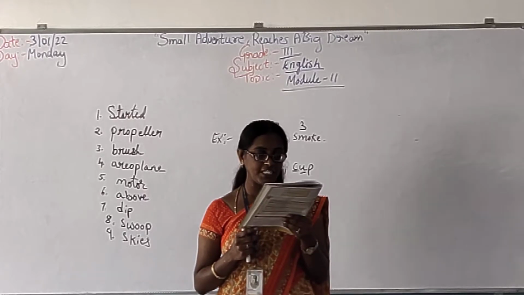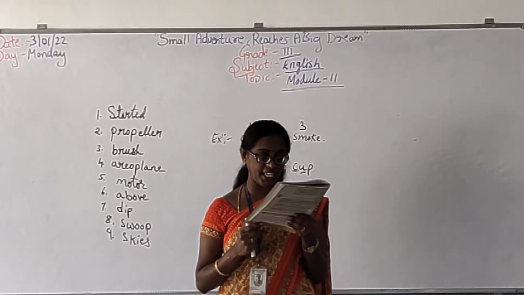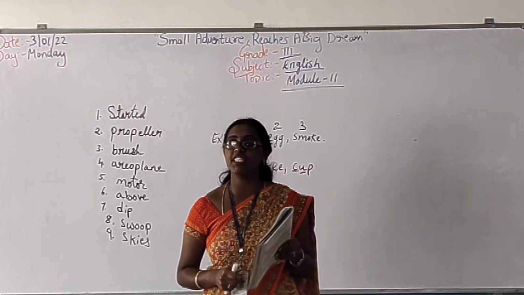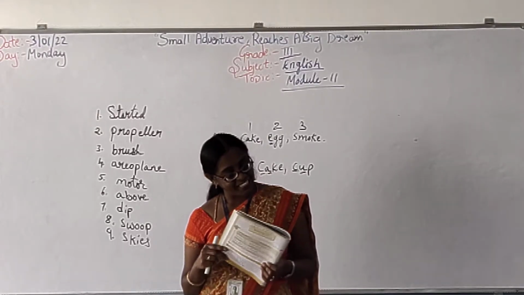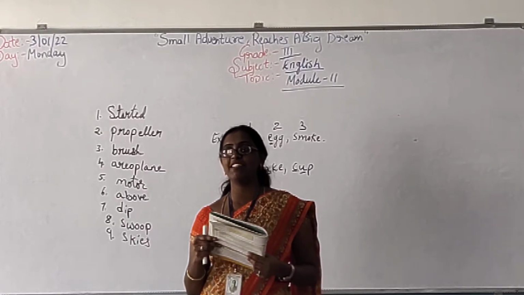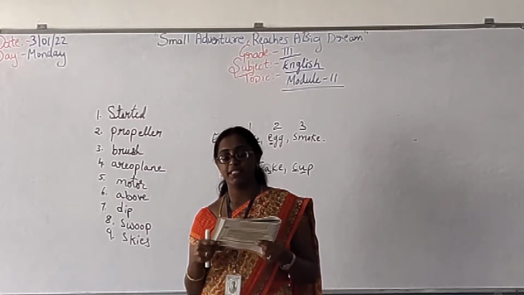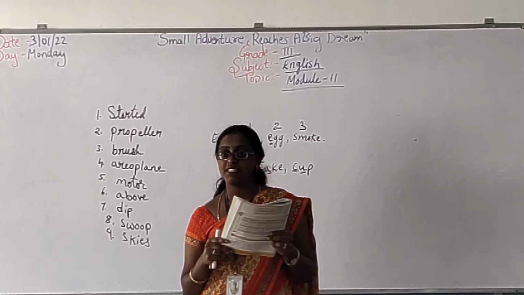Okay, second one we have basket, greedy, helmet, dragger. Which is the first one? Basket. Yes, very good. First one is basket. Write down basket.